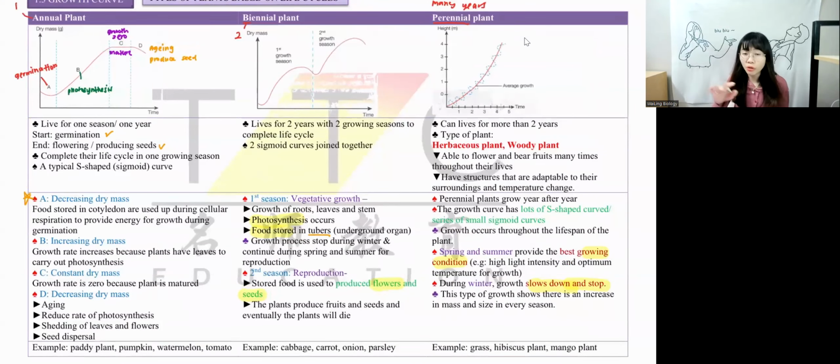In exam, they will give you a graph. They will ask you, what are the examples of fruits? They will ask you to explain the graph. But most likely, they will ask you about annual plants, because annual plants have the most graphs that you can explain. So most of the time, they will ask you about annual plants.